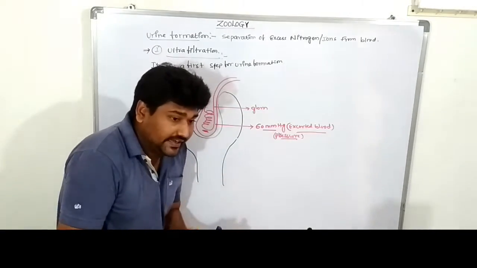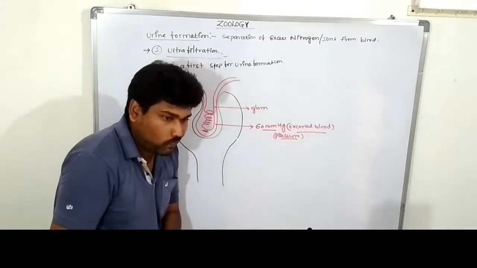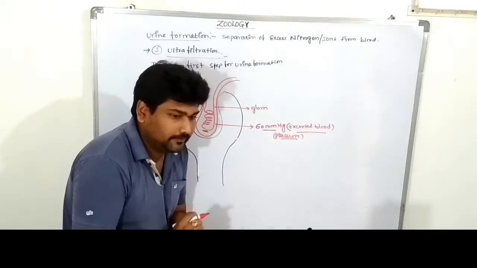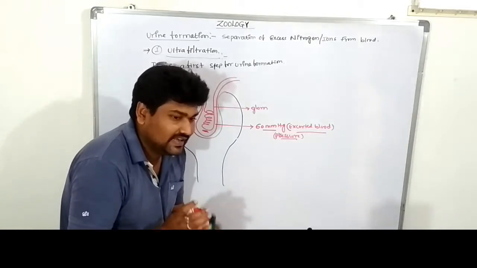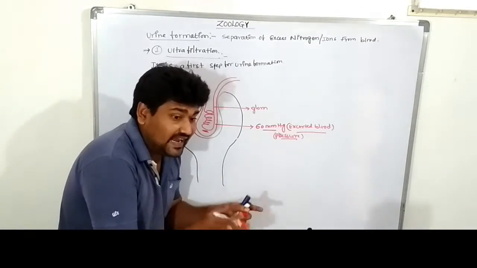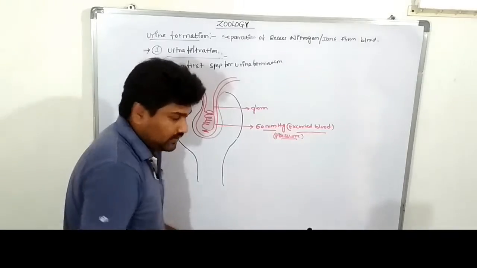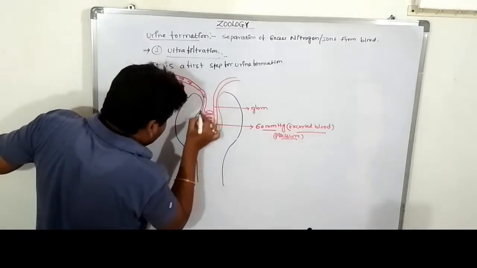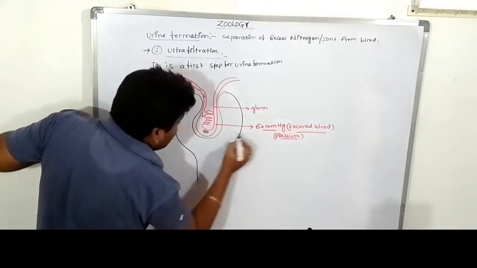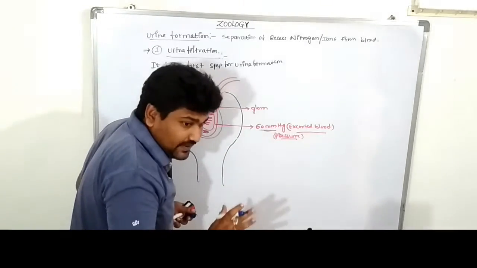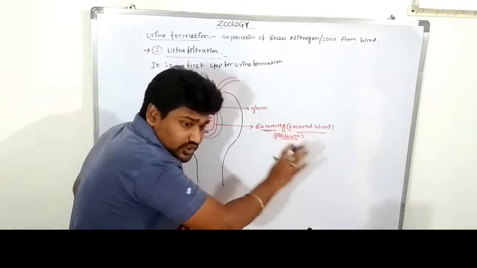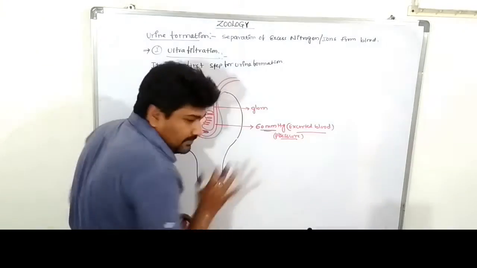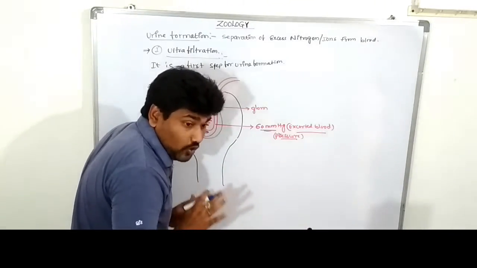When 60 mm of mercury is exerted in the glomerular region, there is resistance in the opposite direction from the glomerular and the Bowman's capsule. Both exert some pressure against the blood pressure. Are you clear? When blood enters the glomerular region, the blood pressure is 60 mm of mercury. There is no change.